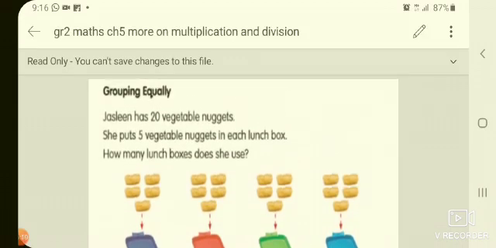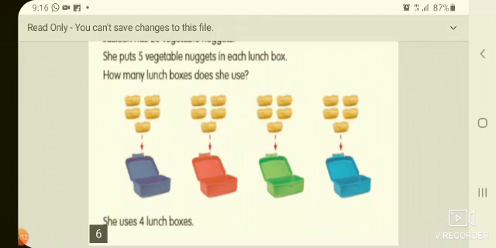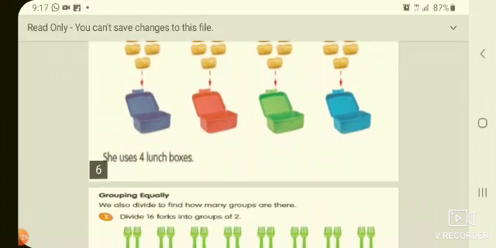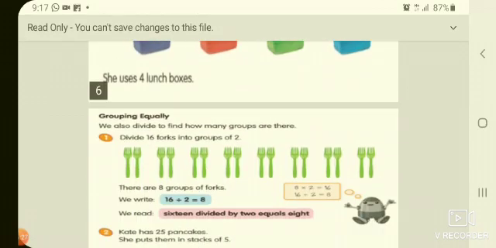That means here 20 divided by 5. Read the 5 table up to 20. 5 ones are 5, 5 twos are 10, 5 threes are 15, 5 fours are 20. Here at 4 we are getting the answer of 20. So she uses 4 lunch boxes.